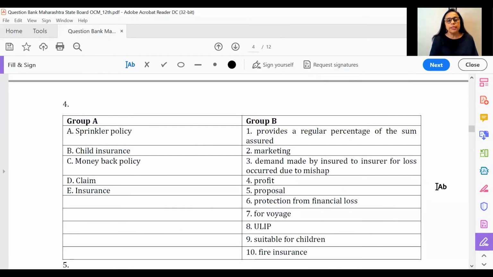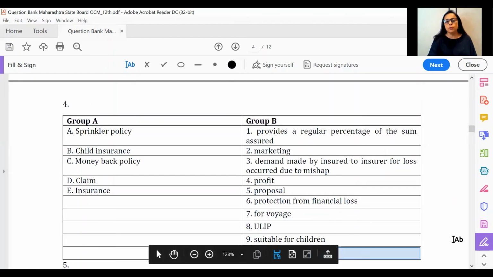As I said, there are 2 or 3 extra here. So talking about the next match the pair that we have. As you see, dear students, each one of these match the pairs that they've given are from certain chapters. One of them was on management functions. One of them was from principles of management. This particular chapter, if you see, all of these 5 are from the topic of insurance. Definitely in your boards, you're not getting in this format. Everything is going to be mixed. However, just for revision and for practice, this could be a simple revision.